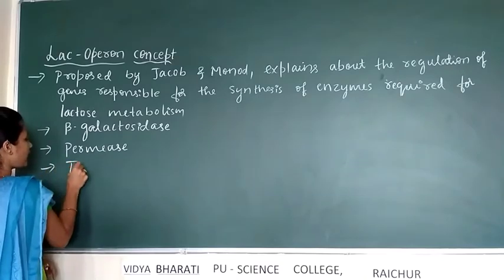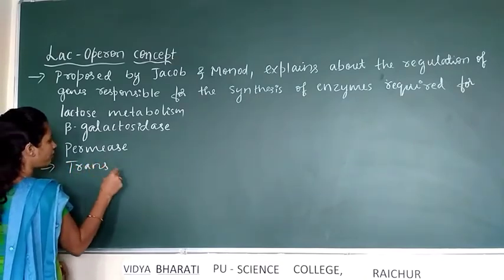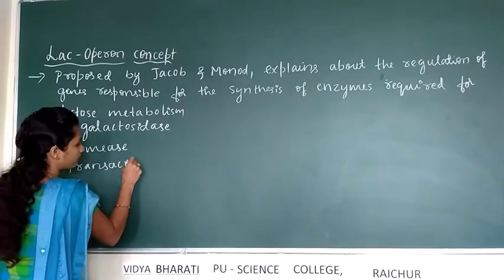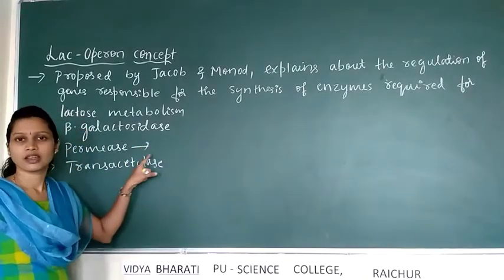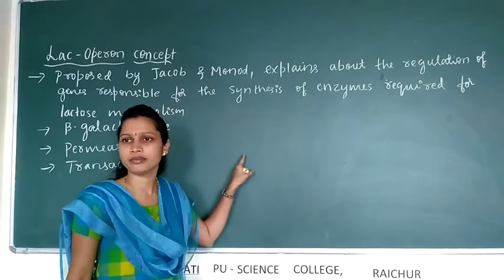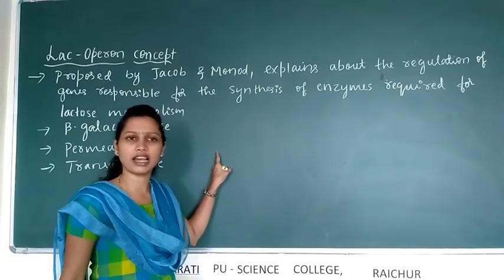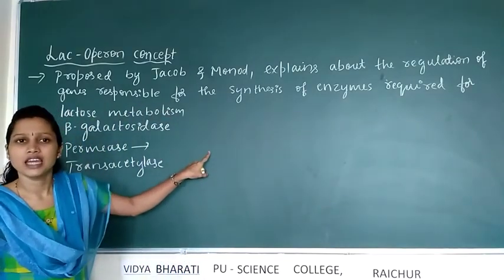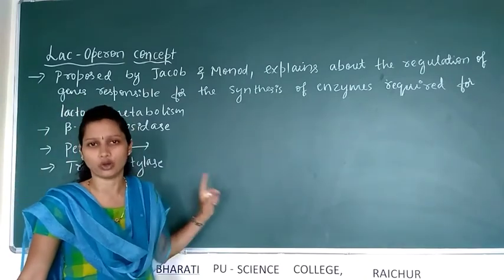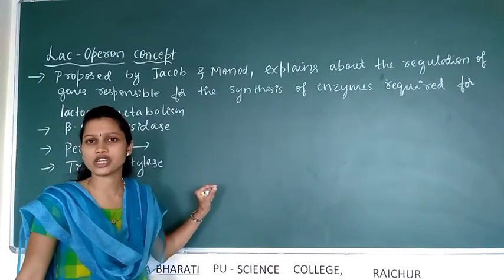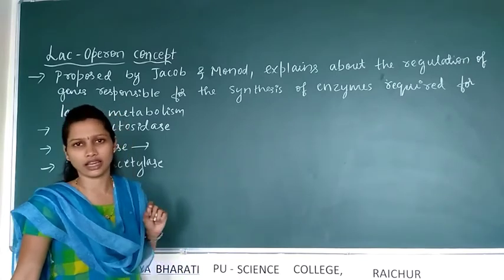These are the three enzymes required for lactose metabolism. The permease enzyme transfers the lactose present in the culture medium into the bacterial cell, Escherichia coli or E. coli.